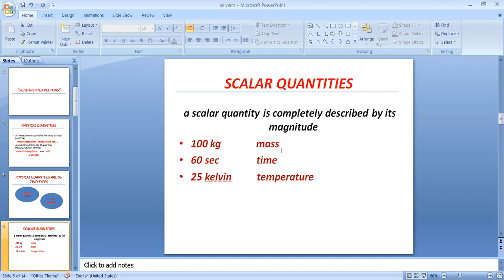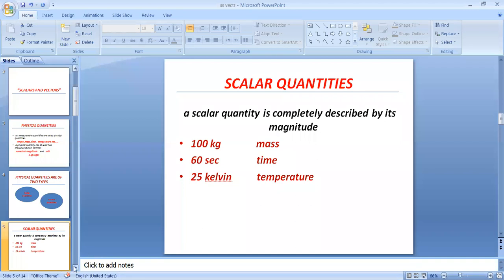Clear? 100 kg: 100 means numerical value or numerical magnitude, and kg means its unit. In time, 60 is its numerical magnitude and second its unit. For temperature, 25 is its magnitude and Kelvin its unit. So from the definition and the examples, we can say a scalar quantity is completely described by its magnitude only. Clear?